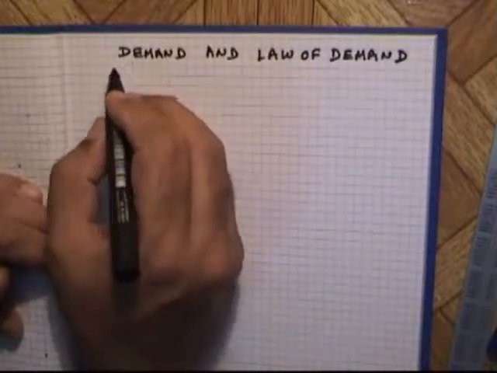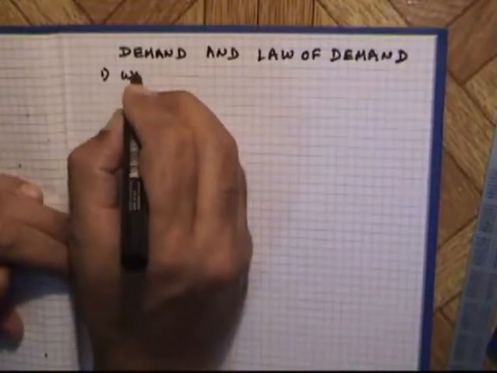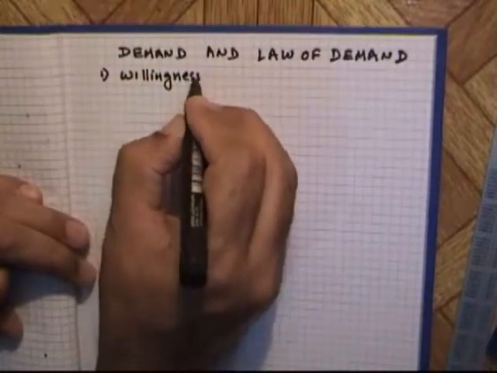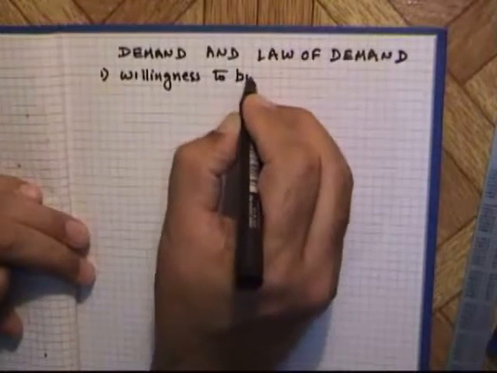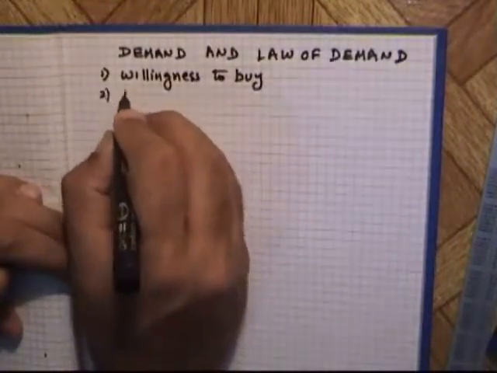There are two conditions for demand. Number one, willingness to buy. And number two, ability to buy.